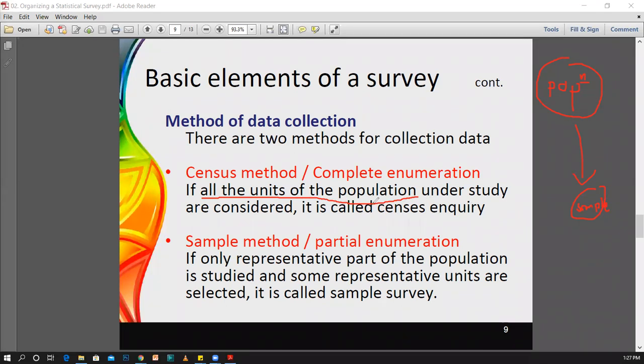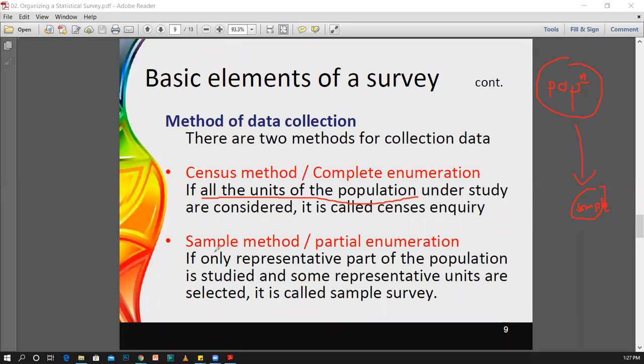In Sri Lanka also, every few years there is a census survey, where they count the number of people living in Sri Lanka. Therefore, every 4 or 5 years they have this census survey. Another term for the census method is the complete enumeration. It means that we are considering all the units under a given population for our study.